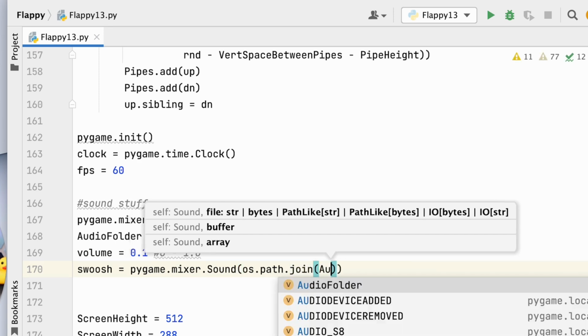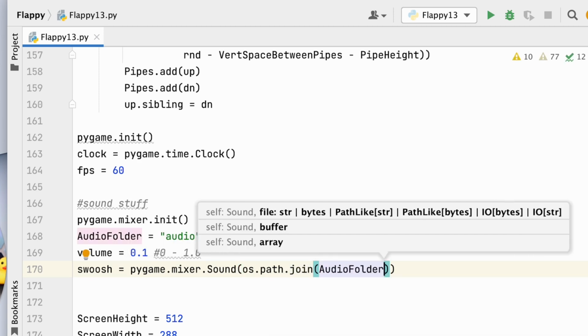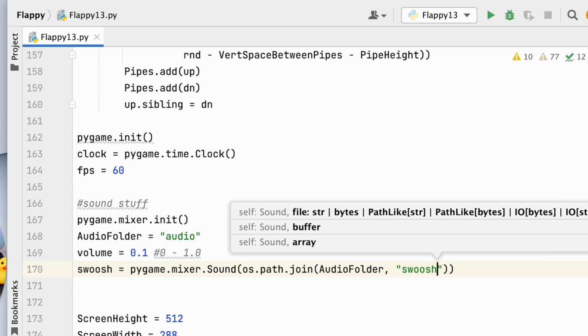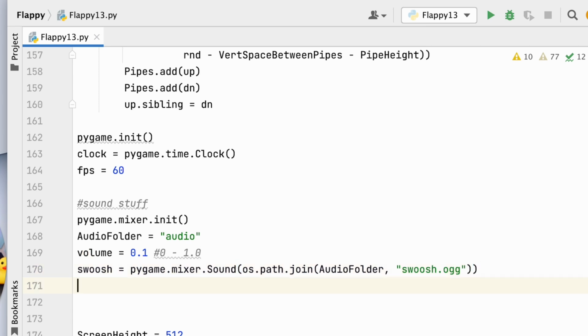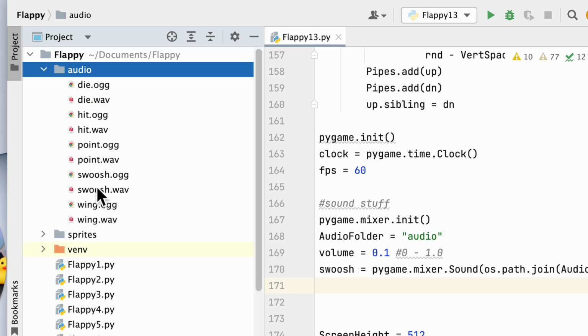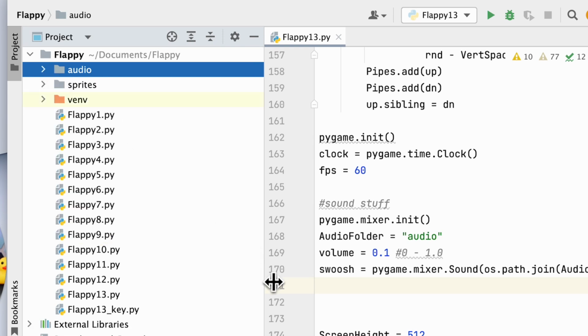And then we need our audio folder, and we need swoosh.ogg, just like that. Okay, and if we look over here, you will find in the audio folder, you'll see swoosh.ogg. Okay, so basically we need to do all that for all the rest of these, and that may take a little bit of time.